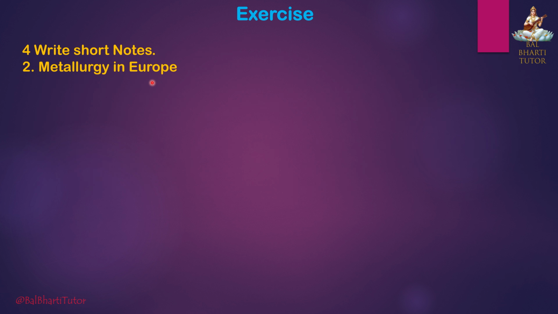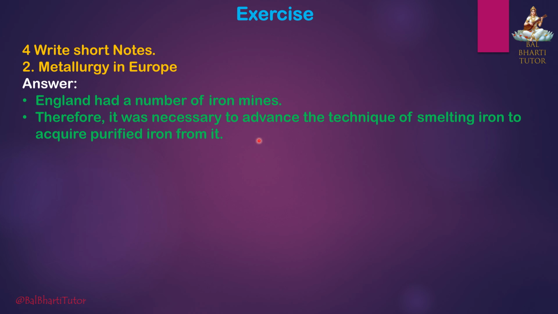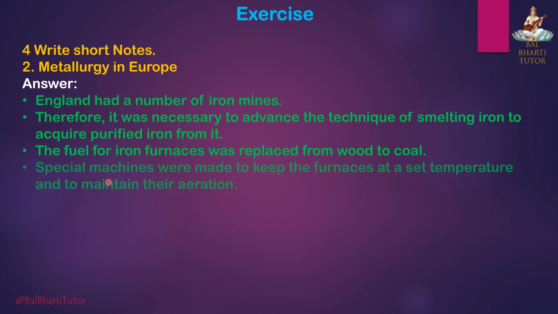Second, metallurgy in Europe. Answer: England had a number of iron mines. Therefore, it was necessary to advance the technique of smelting iron to acquire purified iron from it. The fuel for iron furnaces was replaced from wood to coal. Special machines were made to keep the furnaces at a set temperature and to maintain their aeration.